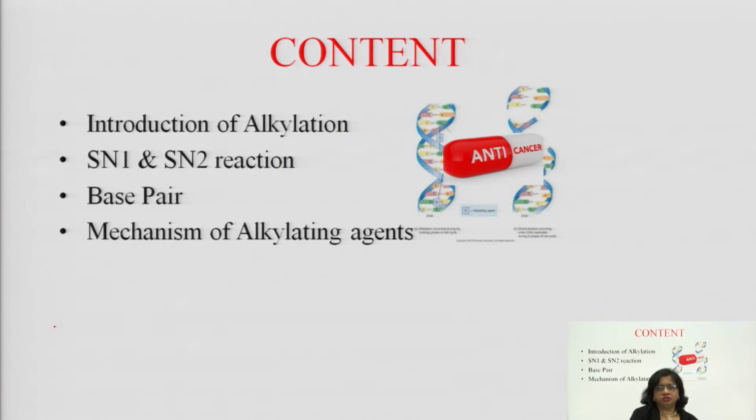Just to help you remember what is alkylation: in the alkylation process our main target is DNA. So, we have to stop the synthesis of DNA by mismatching base pairs, or by changing the structure, by cleavage of the structure of base pairs, and by cross linkage of base pairs. So, this will lead to death of DNA. This image you should always remember, this will help you to remember the mechanism of alkylating agents. So, now I move to